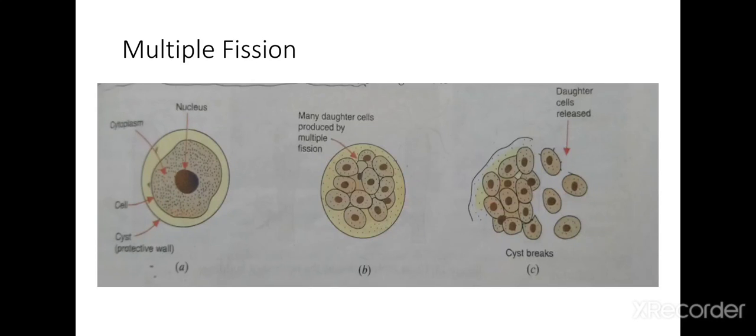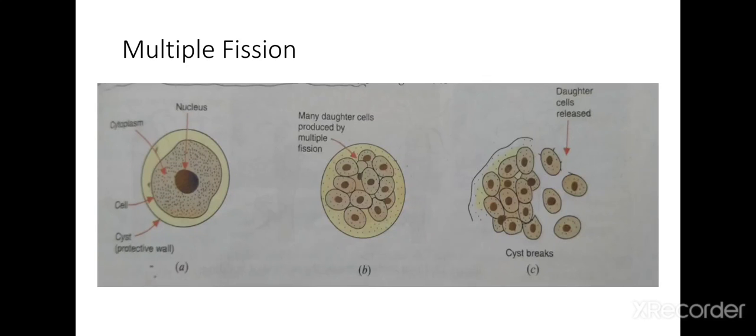Basically, under favorable and even in unfavorable conditions also, a cyst or a protective wall is formed around the cell of a single-celled organism. For example, Plasmodium, which is a protozoa.